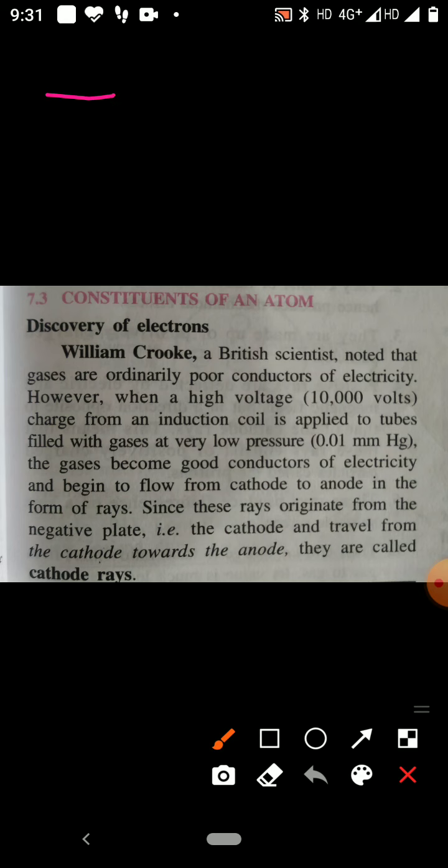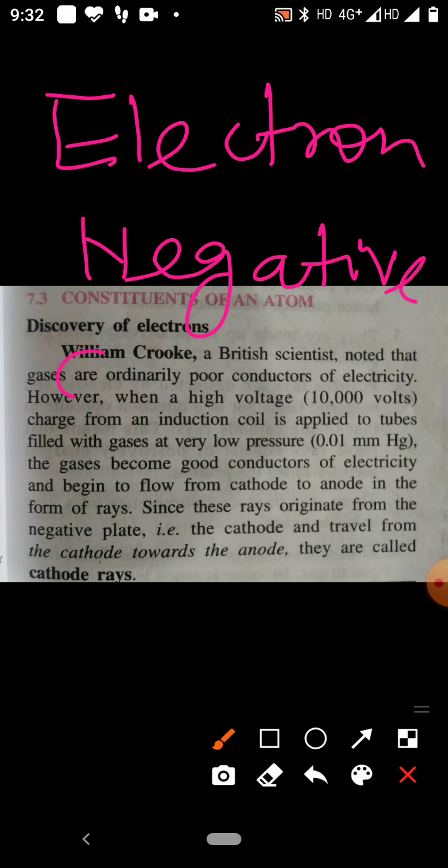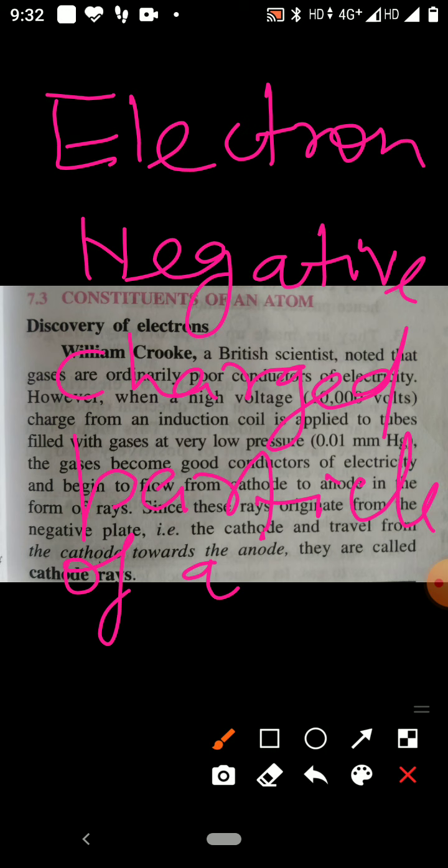Children, electron is a negatively charged particle of atom. Its mass is very less, considered as zero, negligible, but its charge is -1.